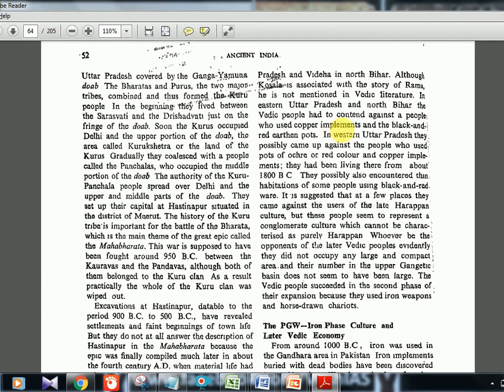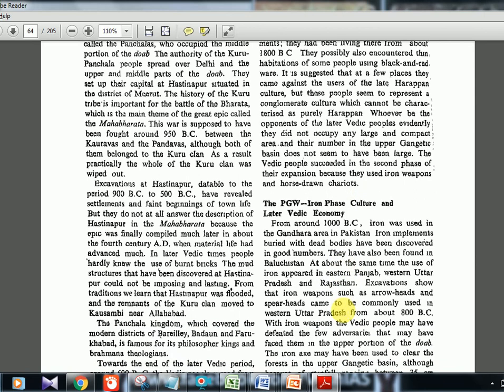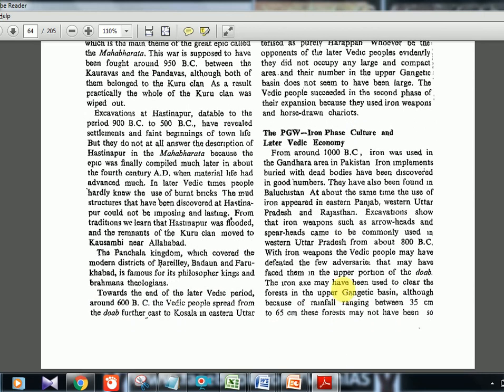Then copper implements, and then black and red earthen pots. Okay, this was there. After the painted grey ware, now we are seeing black and red earthen pots also. Again ochre, red color, same thing they are repeating here around the Uttar Pradesh region or the northwestern region, India, Gangetic Basin regions. Okay. And iron weapons are there, horse-drawn chariots are there. Okay, so horse-drawn chariots are there in the Vedic time also, but iron weapons is something new. So here again they are telling the same thing: painted grey ware to the iron phase. Okay, and the regions near Gandhara in Pakistan. Nothing new here. I'll tell you when some new point comes up.